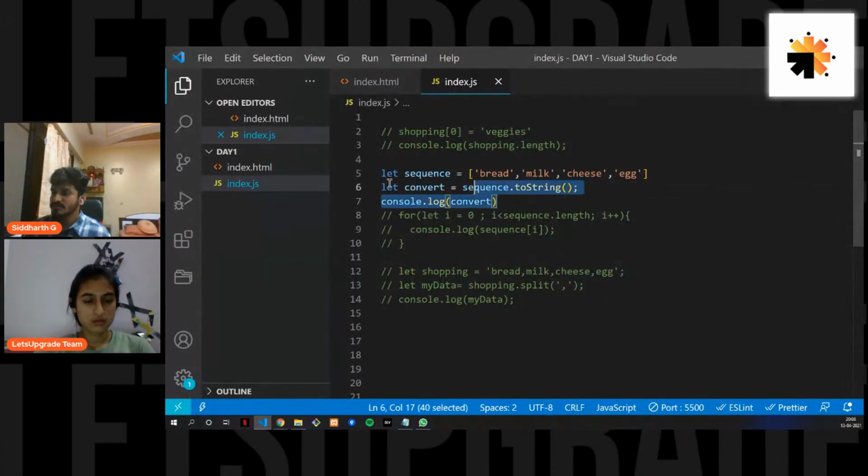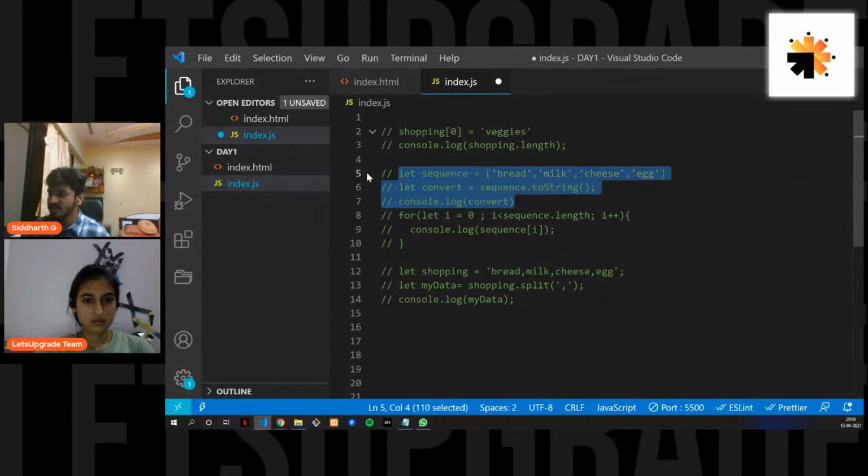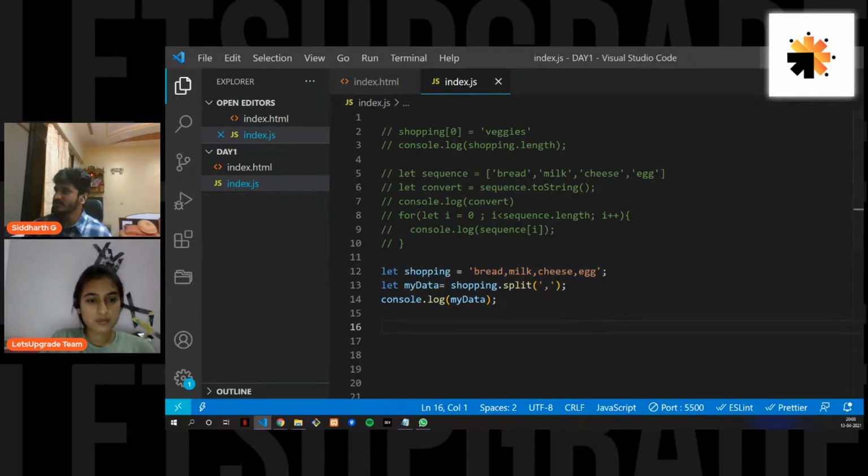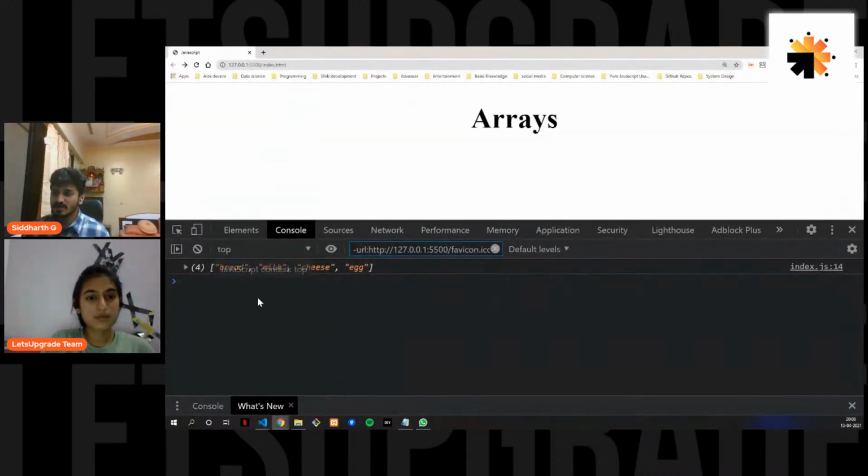So these are some small array methods that we use. We have just seen how to convert an array to a string, and how we converted a string to an array also, in case you weren't paying attention or were bored because of me. So this is how it looks.